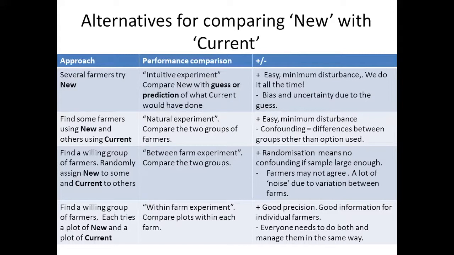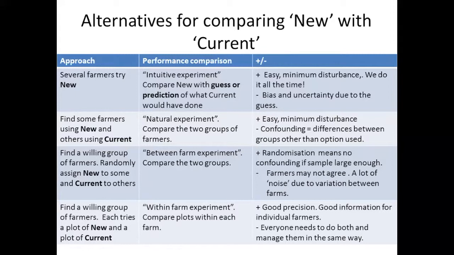And these sorts of investigations are done because they're easy. I said minimum disturbance. That means you don't have to think hard about them. The problem when we're trying to do research is that they're subject to a lot of bias and uncertainty, because those guesses as to what might have happened if we'd done the other are often flawed. We're often actually not very good at predicting what would have happened if we'd done something differently. Okay. So those are everyday sorts of investigations, but when we're doing research, we try and do them a bit better than that.